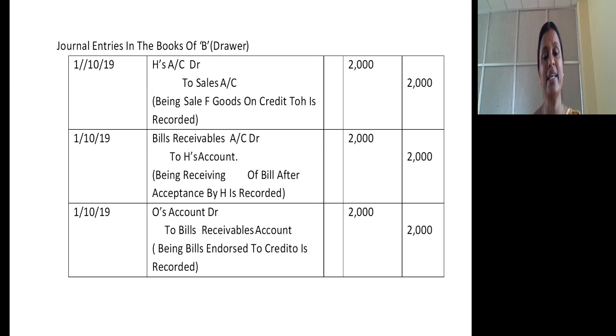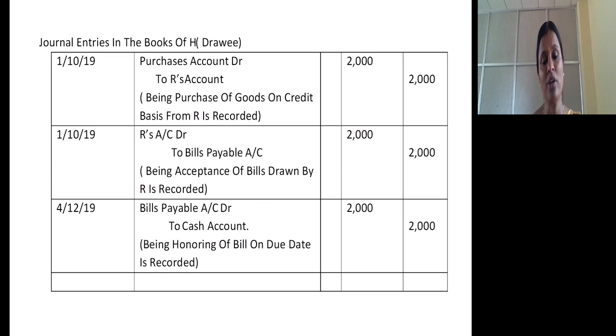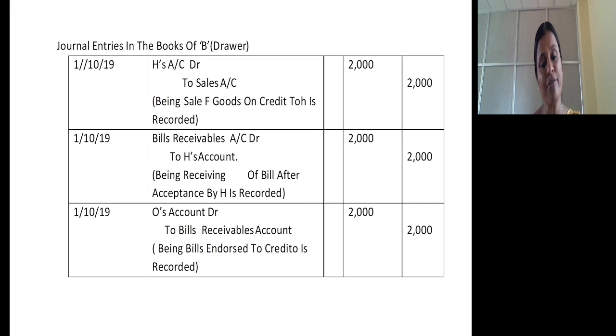So try to understand. In case you want to pass entries in the books of O, on 1/10/2019, journal entry is bills receivable account debtor to B's account. He will get the bill from B as endorsement. Then on the due date, which is 4/12/2019, in the books of O, he will get the cash because the drawee honors the bill. What's the journal entry? Cash account debtor to bills receivable account. These 2 journal entries you are supposed to pass in the books of O.